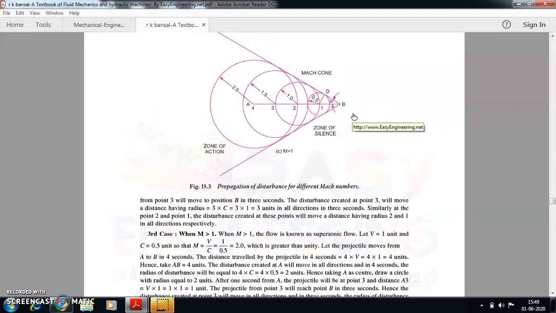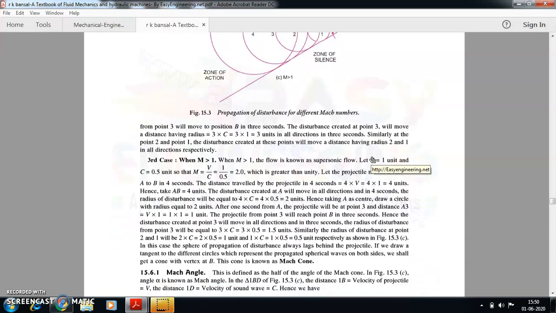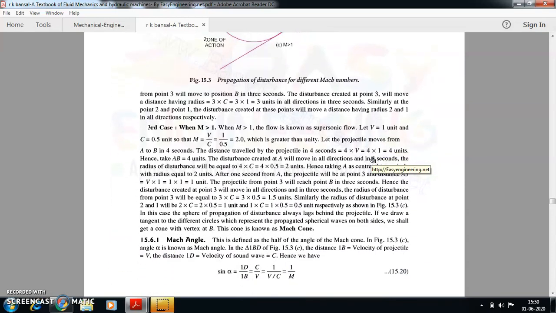When you draw a common tangent to all the circles from point B, on both the sides, I am going to get the shape of a cone, which is called the Mach cone. This is a very important phenomenon.